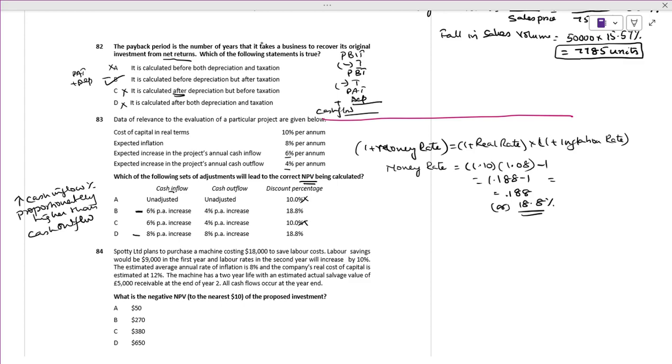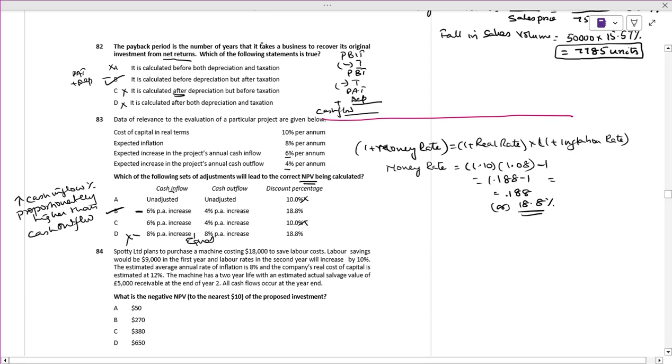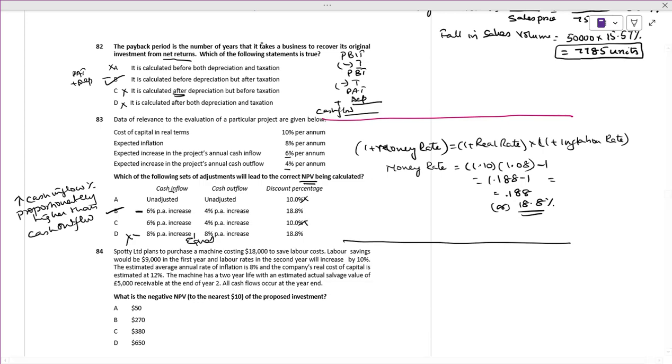Here it is equal, so it is not applicable. The answer is the option with a 6% increase in cash inflow and 4% increase in cash outflow. That is the reason you have to have a very basic understanding of how things will work. Fine.